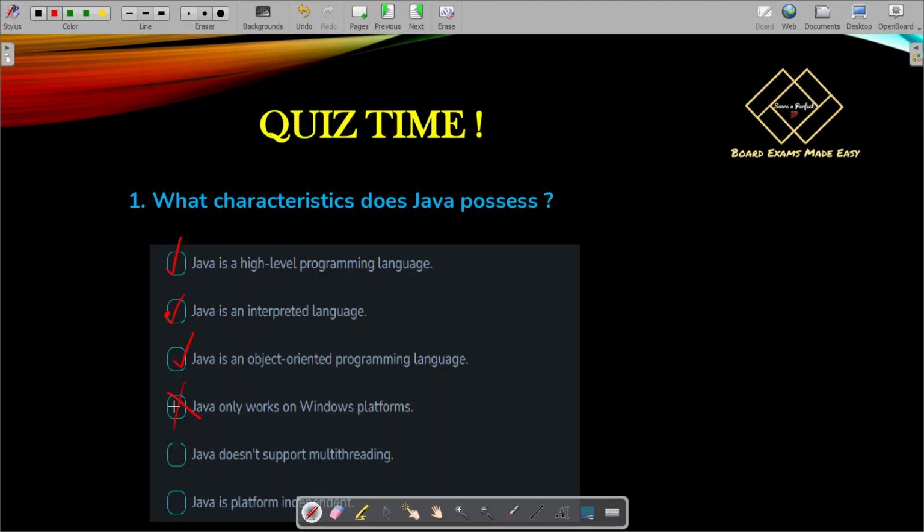Next, Java does not support multi-threading. Now, threading is a concept which is not there in the class 10 syllabus, so I would not go into it. But make sure that you know Java does not support threading or multi-threading. Threads are supported by C. C is a programming language which supports threads, the concept of threading. So multi-threading is supported by C, but Java does not support multi-threading. And sorry, it will be a cross. And what is the last point? Java is platform independent. Yes, I already told you Java is platform independent.